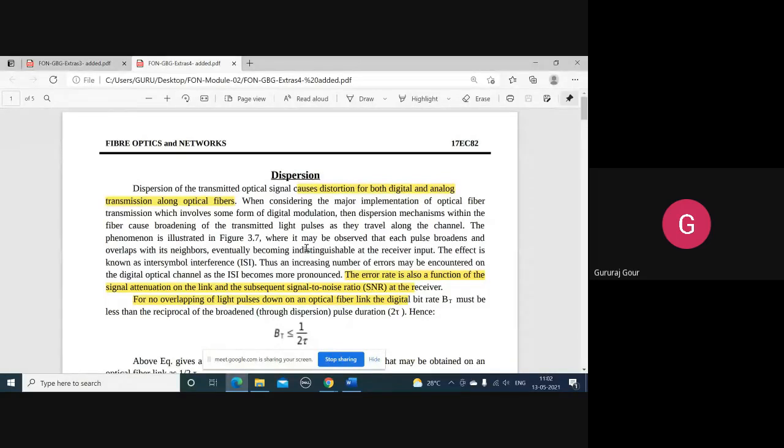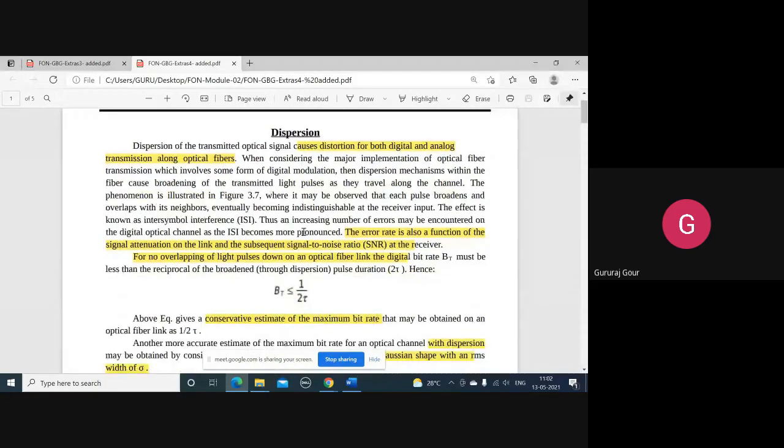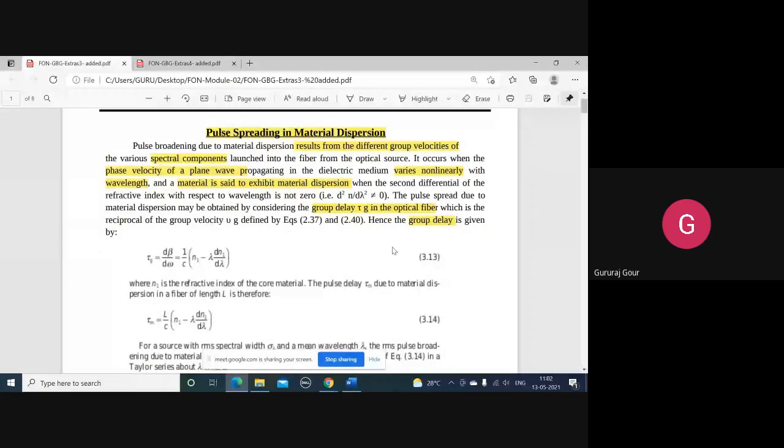Gradually, the dispersion improved from multimode step index to multimode graded index to the single mode step index fiber. But all the way we gave the reason for dispersion as the broadening of the pulses. That is, pulse spreading.